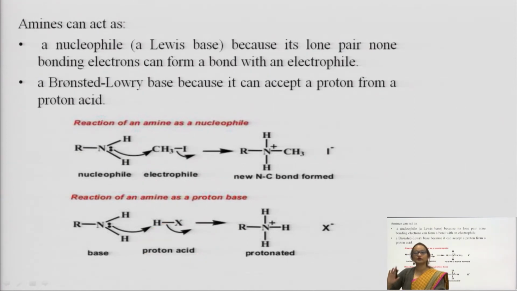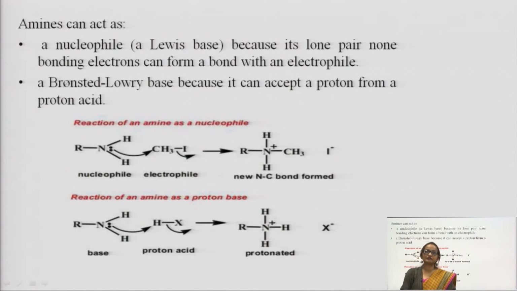So, till now what have we discussed? We have discussed how an amine can act as a base because of the presence of a lone pair of electrons. This point must be clear to you, and you should keep it in your mind: if somebody asks why you call an amine a base, it is because of the presence of a lone pair of electrons.